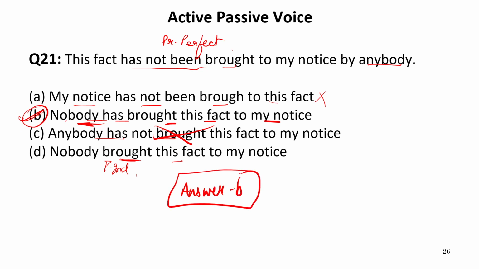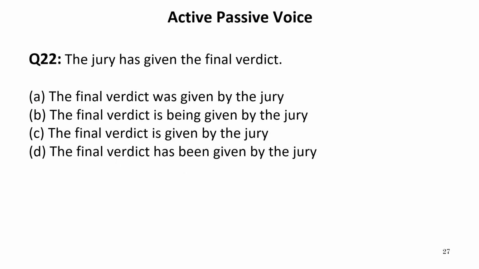Now let us move to the next one. "The jury has given the final verdict." "Has given" refers to present perfect tense. So if we convert this sentence into passive voice, we need the final verdict, that is the object, in the subject place, and the jury as an agent. So "the final verdict," "has given" should be converted into "has been given."